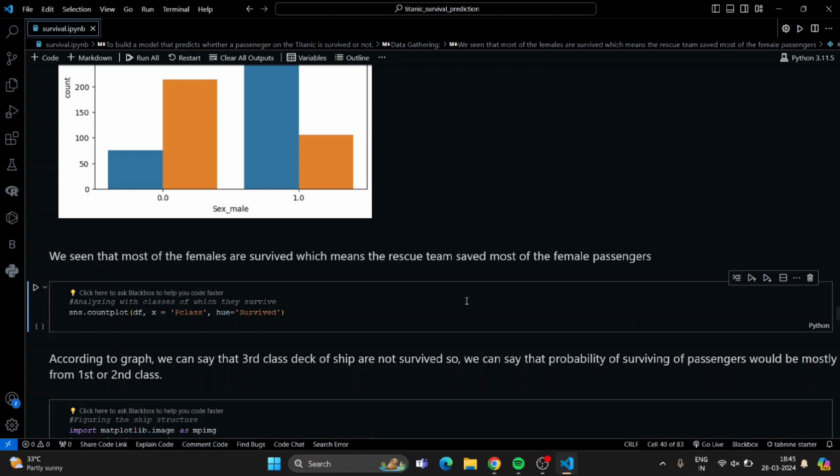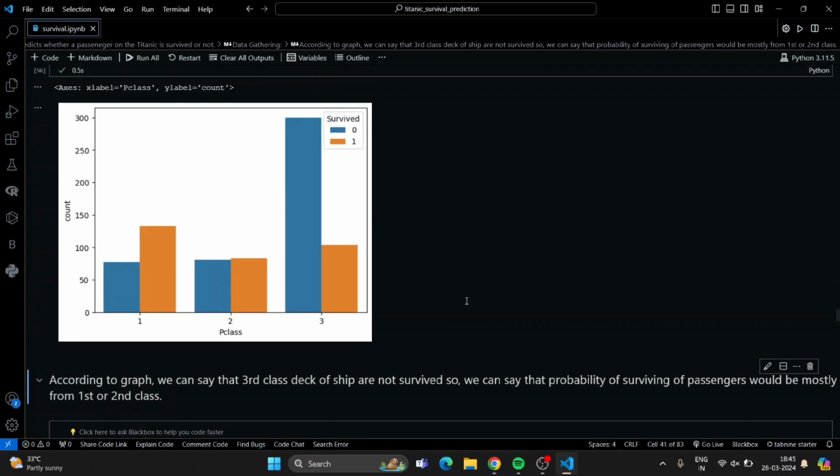Now we are seeing the count plot of Pclass against survived. We can see that third class has the greater chance of not surviving. Third class was in the lower deck.